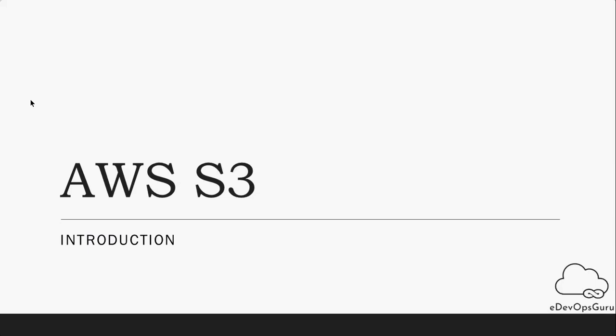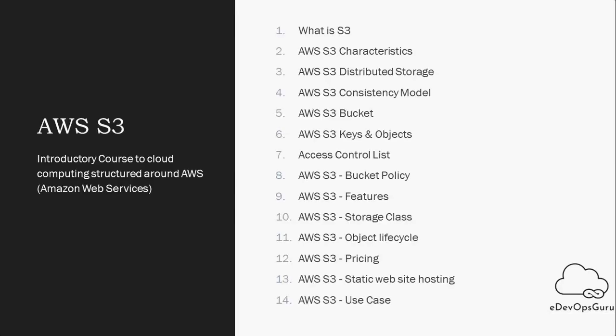DevOps pipeline. In many organizations, S3 is quite useful in terms of storing artifacts or files. Some people store build artifacts on S3, or sometimes files needed for deployment or any other purpose are stored on S3. So in this session you will become aware of what S3 is. This is today's agenda.